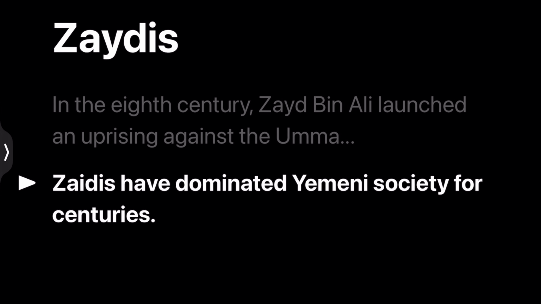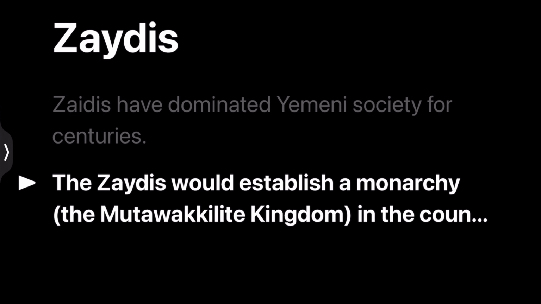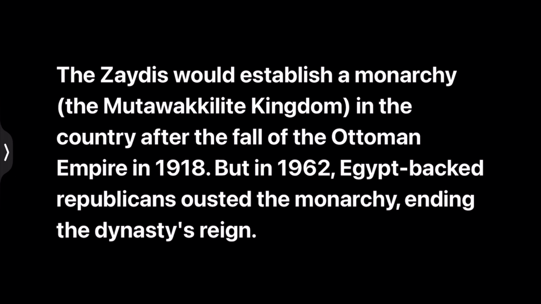Zaidis have dominated Yemeni society for centuries, and the Zaidis established a monarchy, the Mutawakkilite kingdom, in the country after the fall of the Ottoman Empire in 1918. But in 1962, Egypt-backed Republicans ousted the monarchy in this country.